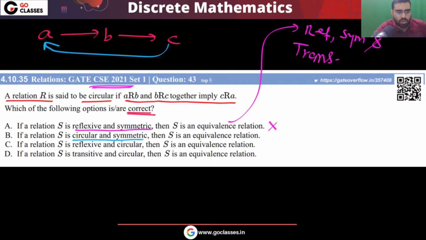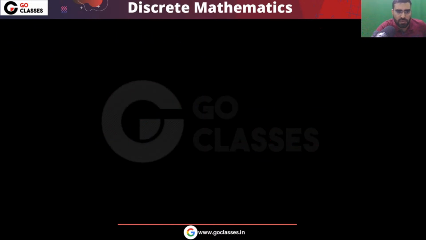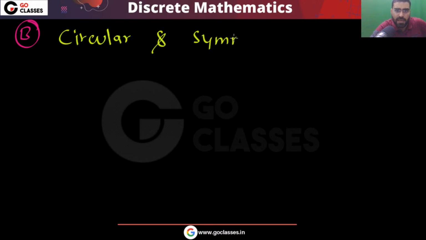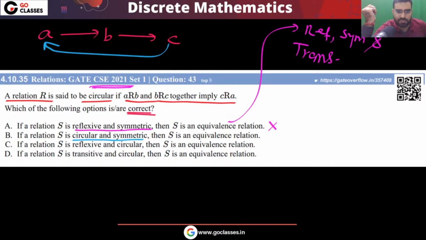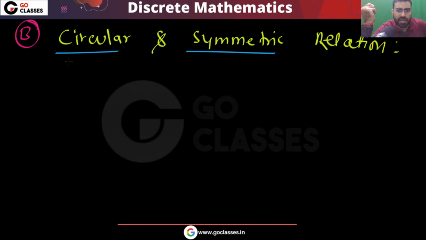If your relation is circular and symmetric, then what can you say? Let's do the analysis of circular and symmetric. If you have a circular and symmetric relation, then what will happen? Let's do the complete analysis of this property. So you tell me, can I say it will be reflexive?